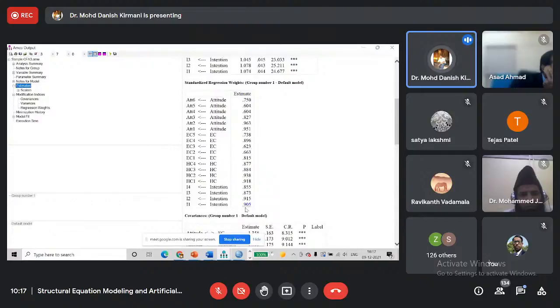Here we can see for attitude 5 and attitude 4, the factor loading is 0.604. It is less than 0.7, and for EC2 and EC3 it is also less than 0.7. So we can remove these items one by one, and we will check whether our model fit indices are improving or not. First we can remove either ATT4 or ATT5, which have the same factor loading, 0.604.